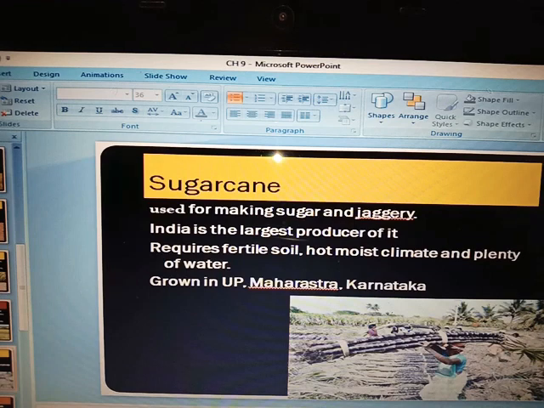Next, sugarcane requires fertile soil, very fertile quality of soil. The climate is very hot and moist, and sugarcane also needs plenty of water. Now they are grown in some of the states such as Uttar Pradesh, Maharashtra, and Karnataka. So the sugarcane is over.